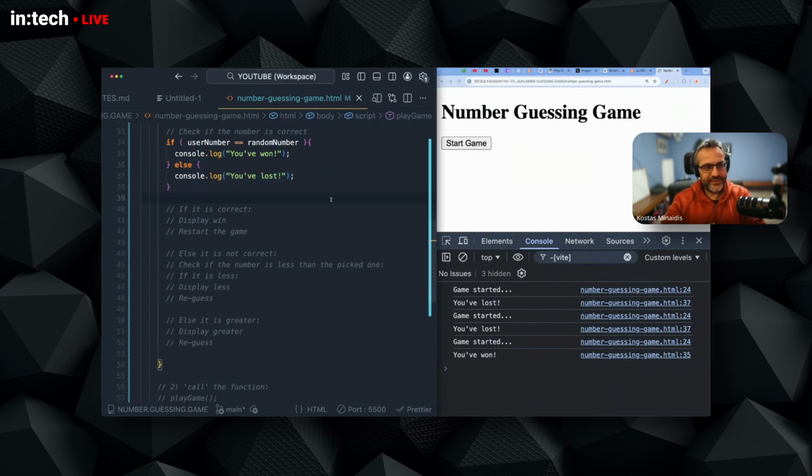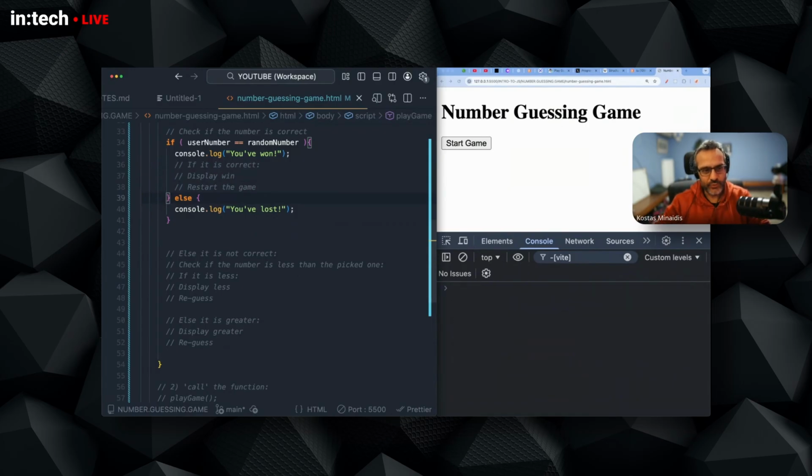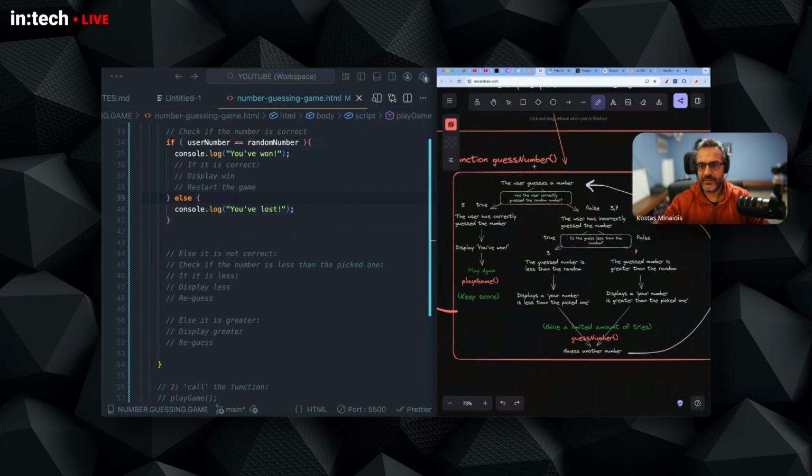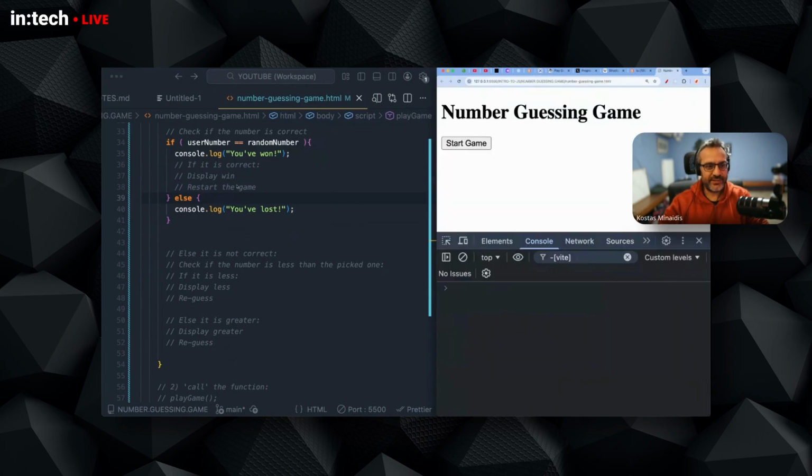And if it is correct, we say display win and restart the game. So I will move this here. So this is the logic that belongs into this branch. So this pseudocode reflects this part, right? We've gone towards the route that the user has picked the correct number, and we can also now implement the else part.